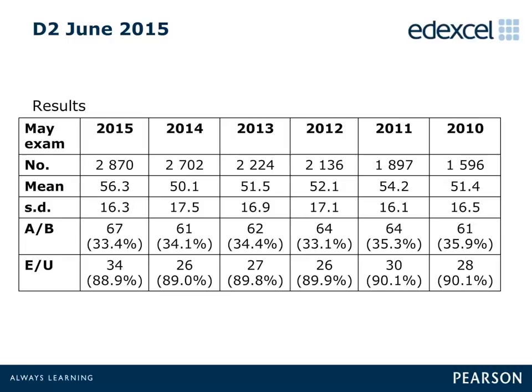It can be seen from this slide that the number of candidates for this unit has increased year on year. It can be seen that in June 2015, the mean mark for this unit increased by over 6 raw marks, although the standard deviation stayed about the same. The percentage of candidates achieving a grade A and E saw very little change when compared to previous years.